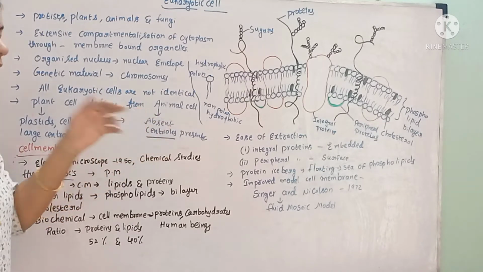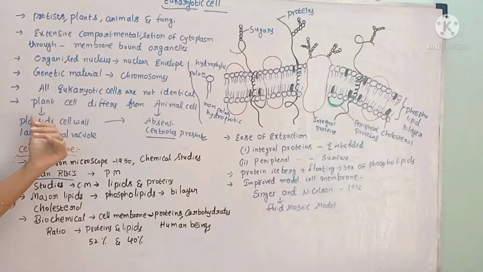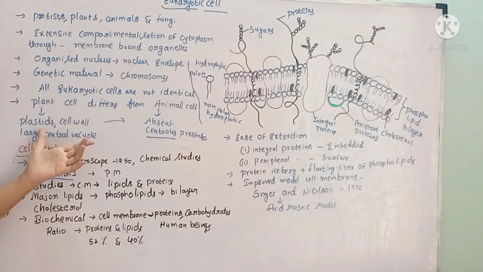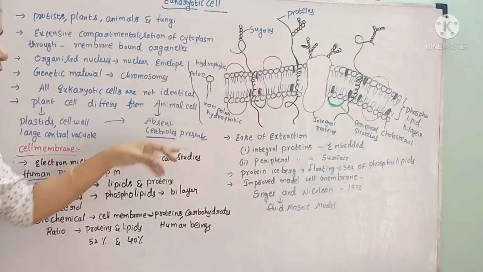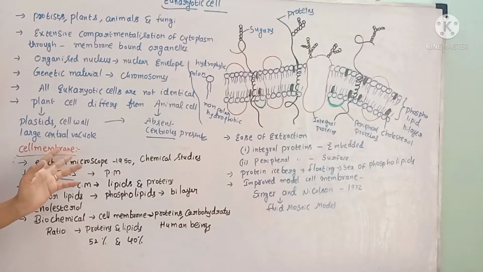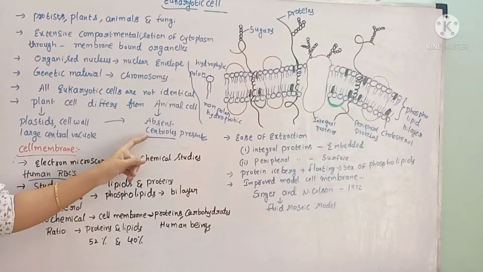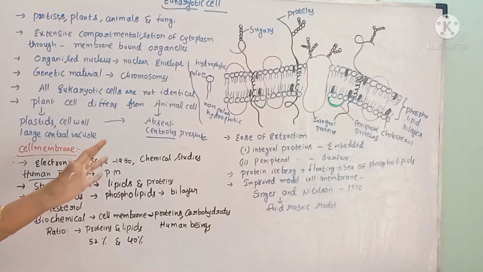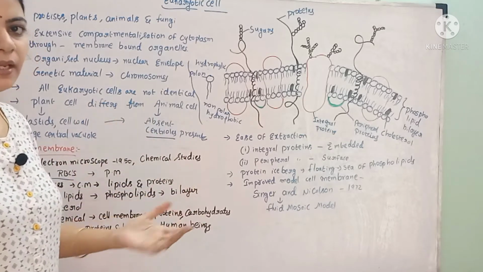The outer layer of the animal cell is not covered by a cell wall like the plant cell, there are no plastids, and there is no big central vacuole like in the plant cell. At the same time, animal cells consist of centrioles, which are absent in plant cells. Like that, in some characters, plant cells and animal cells may vary.